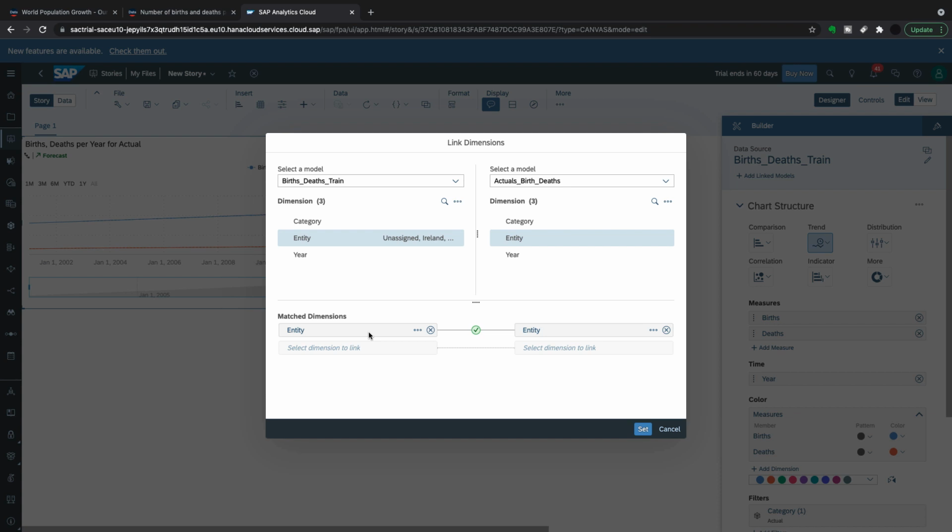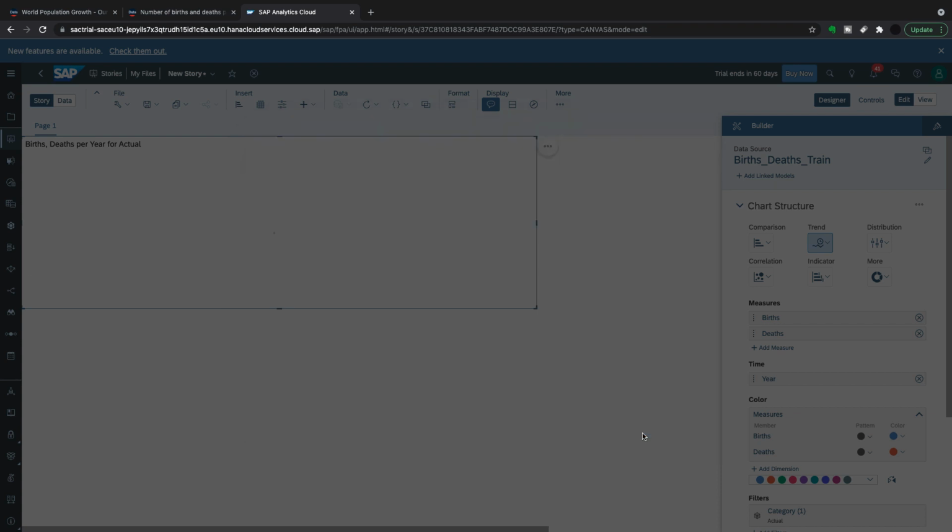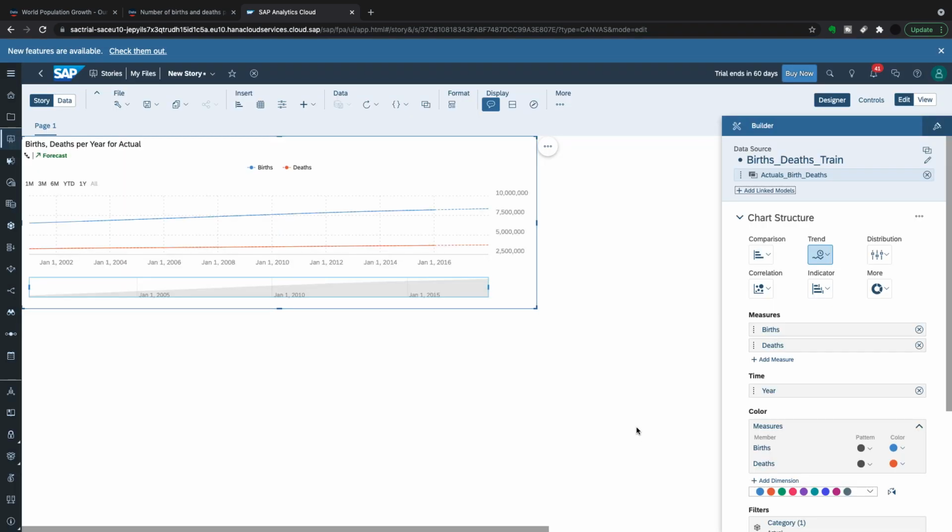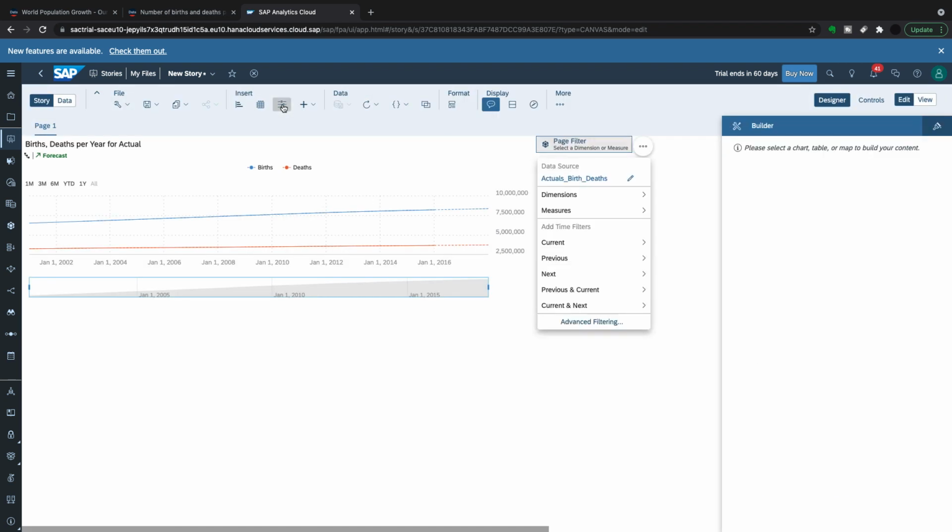So I've got my training data set that's 2000 to 2015. I've got my actuals data set that's 2016, 2017. And I want to filter for both. So what I'll do is I can just create now an input control. And the input control is just a filter essentially.